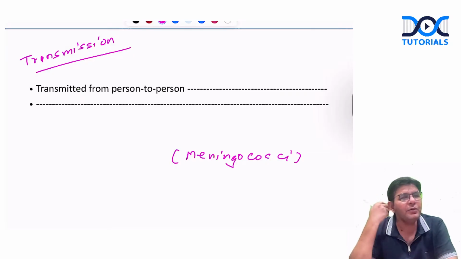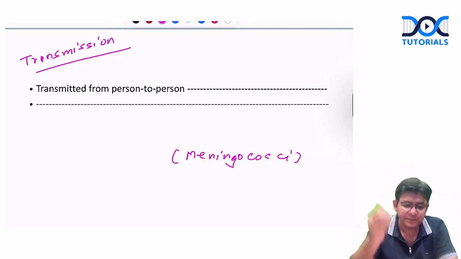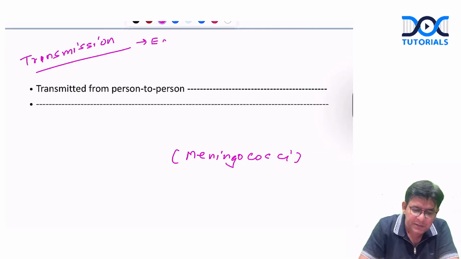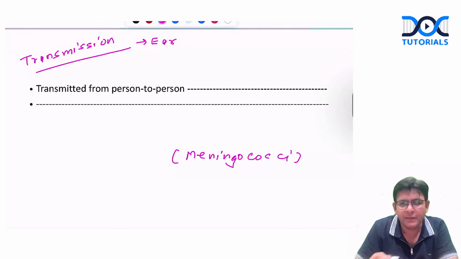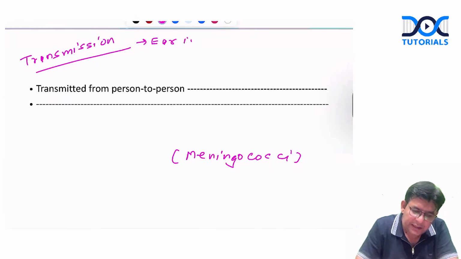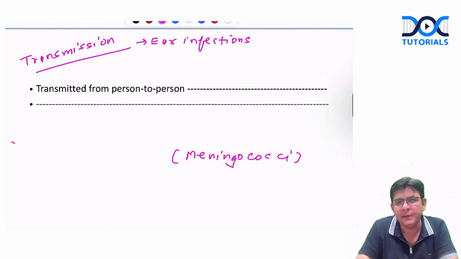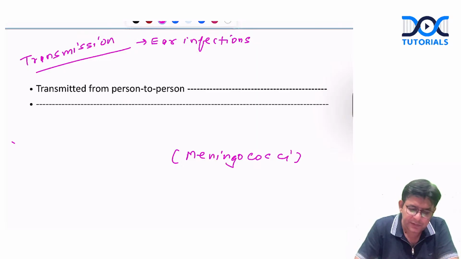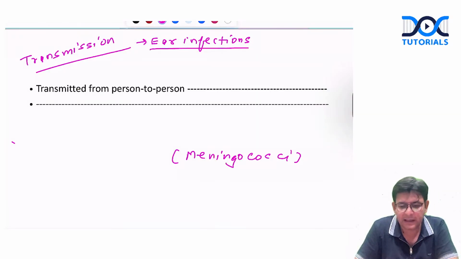Somebody has some ear infection. Somebody has mastoiditis. Somebody has chronic otitis media and all. So the ear infections land up in the blood, and from the blood they go to the meninges. So any sort of ear infection is likely to go towards the brain and cause the problem of meningitis.